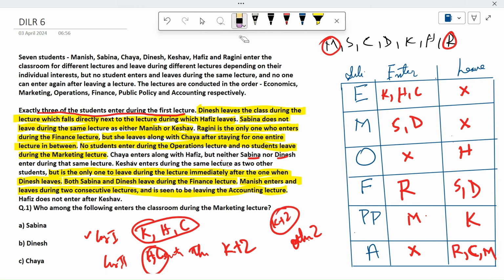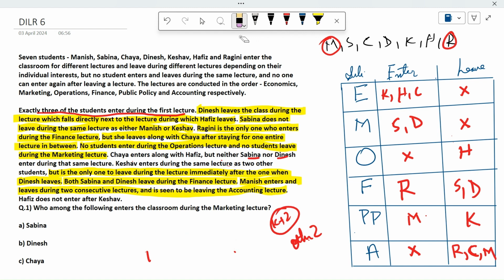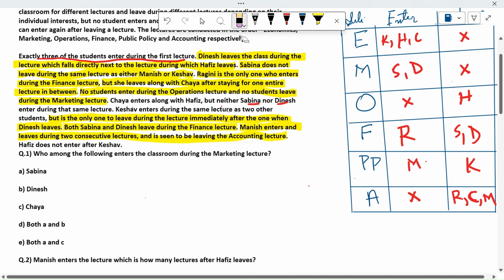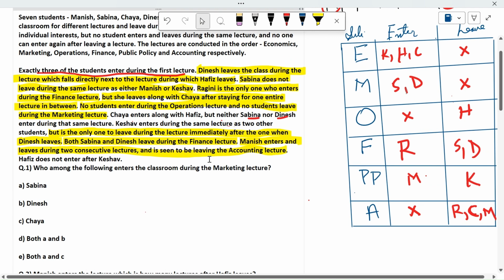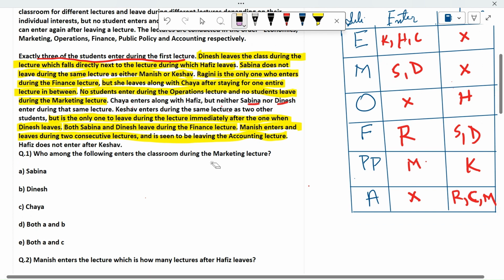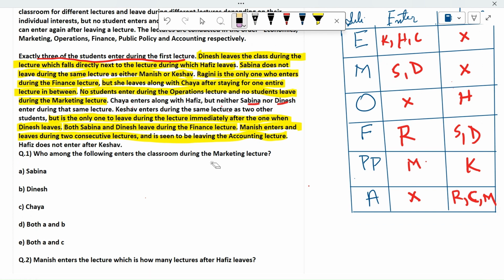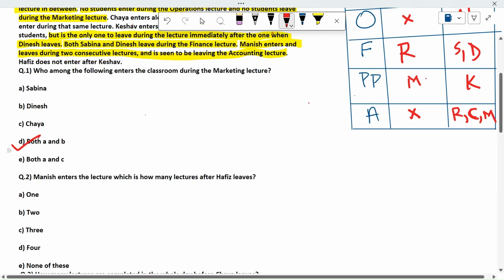Okay, now we have to look at the questions. I hope everyone gets that part. Fine. Let's answer the questions then. So first question: who among the following enters the classroom during the marketing lecture? It is Sabina and Dinesh. So it is both A and B.